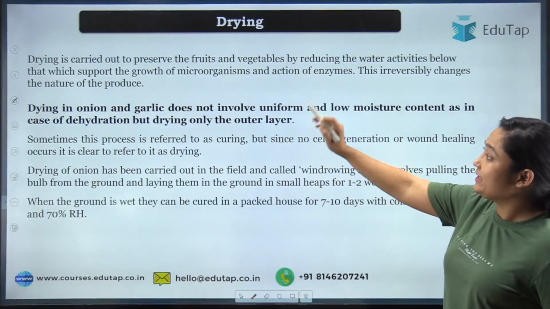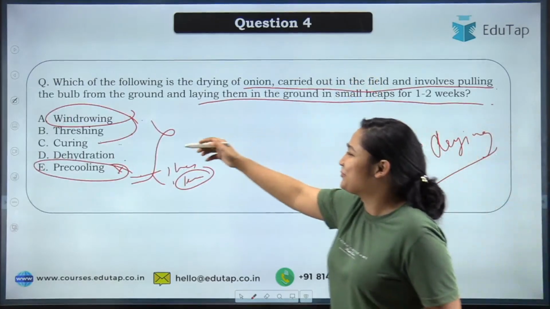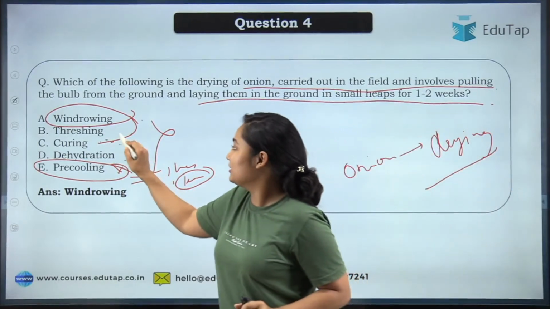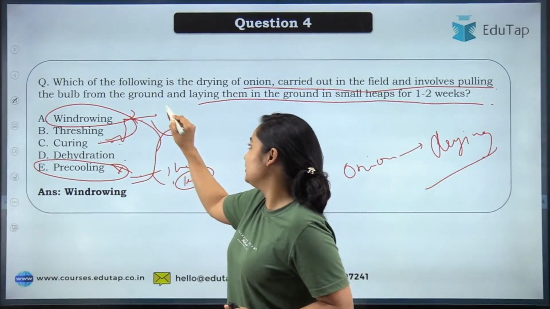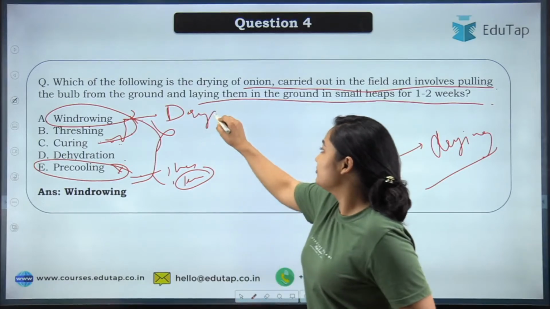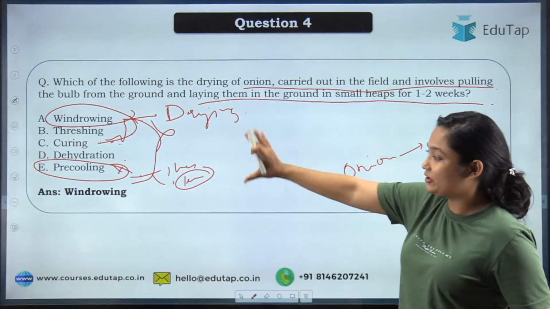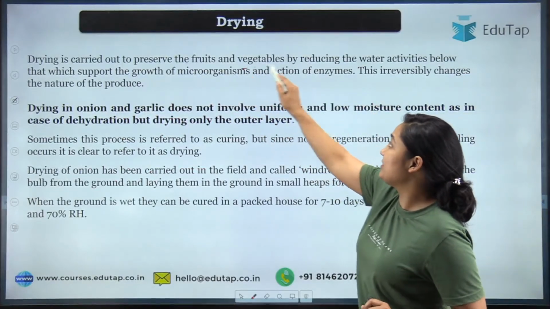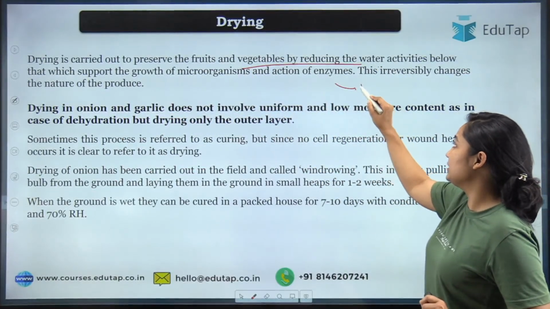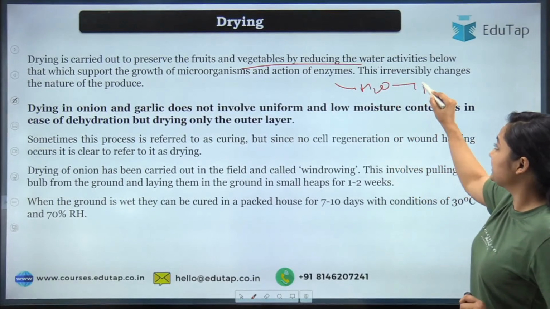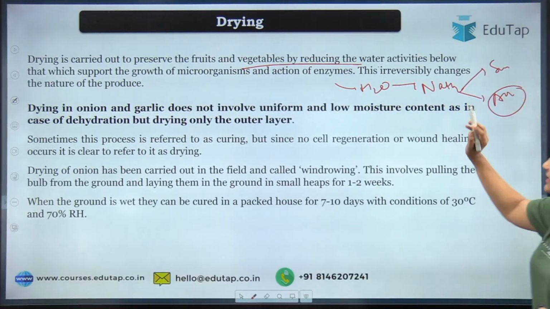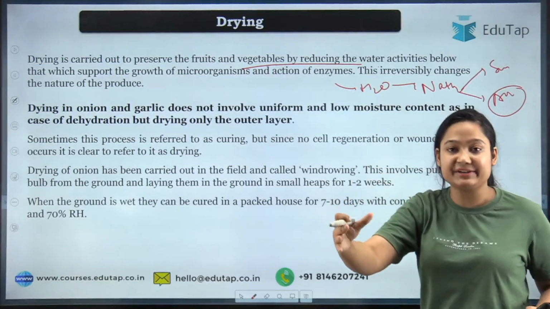See, curing, what is that? Sorry, no, it will not be curing. I'll tell you the difference, why you are getting confused. Windrowing is basically your drying. We will discuss how drying and curing sometimes get confused. So drying, let's say for fruits and vegetables, what we are doing is removing the water, but we are doing it in a natural condition. That means we are either using the sun or we are using air, that means the atmosphere. So this is the difference between drying and dehydration.